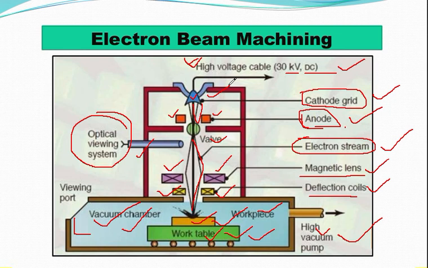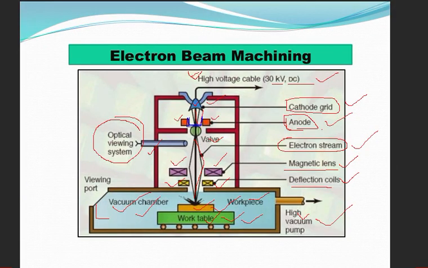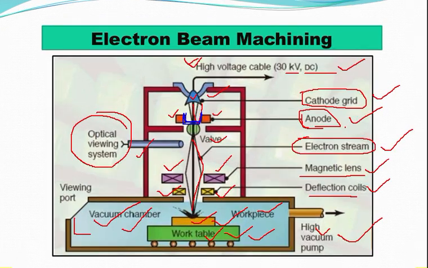Now, just after the cathode, you can see there is an annular bias grid. This is the annular bias grid. I am showing it like this. Like this there will be an annular bias grid. This blue color represents the annular bias grid. So this is your annular bias grid.